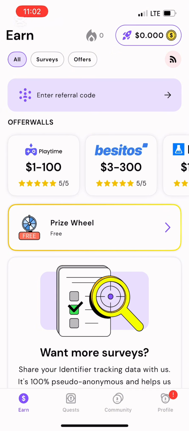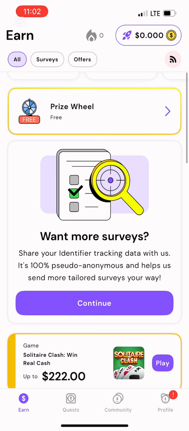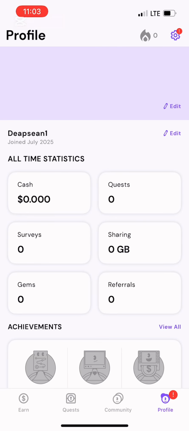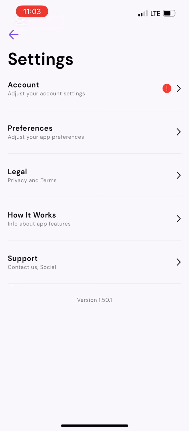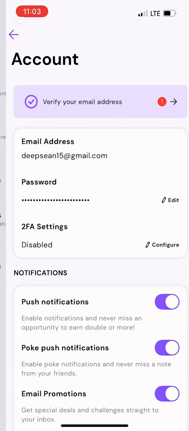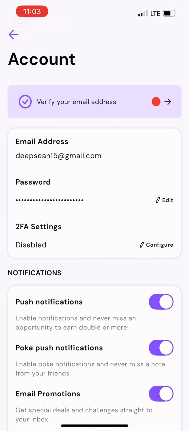But then let's go further and check out something else. I will be coming back for the surveys. But let's go to profile first, so that I can show you guys how it is. You can see the cash is $0.00, the survey is 0, and that is my account over there. Are you seeing it? So the first thing we have to do now is to verify our email.